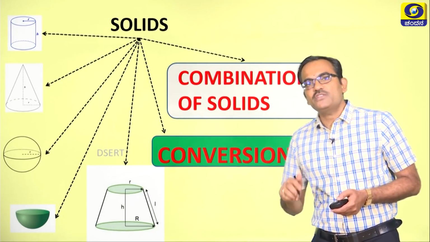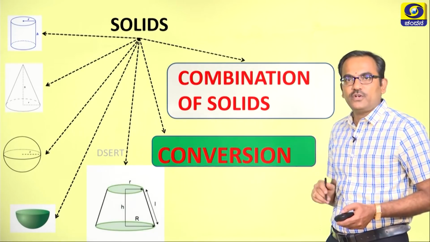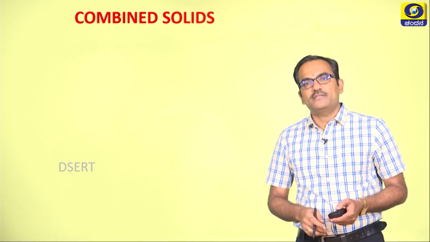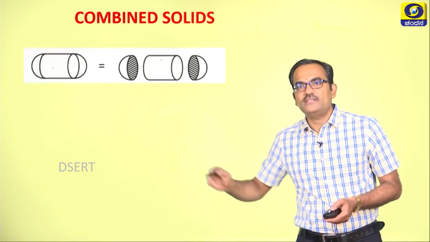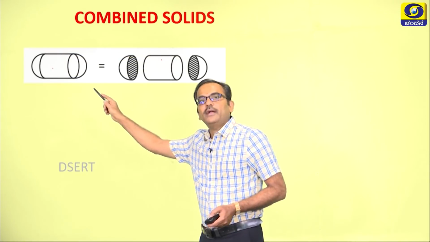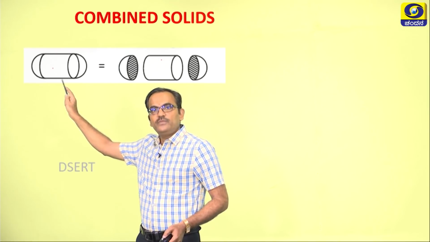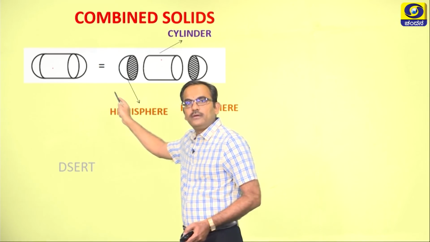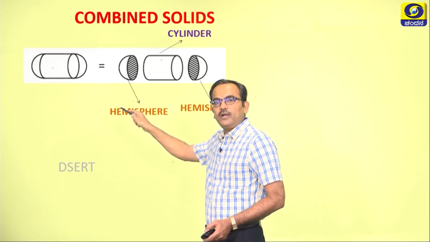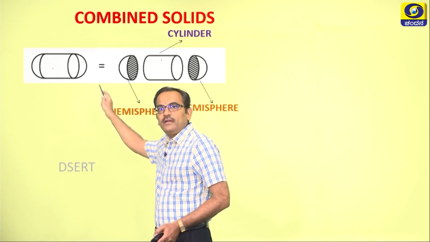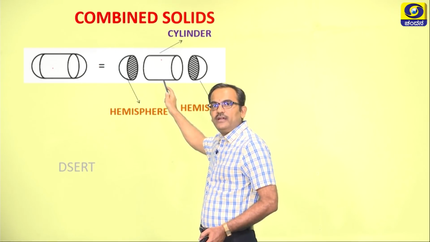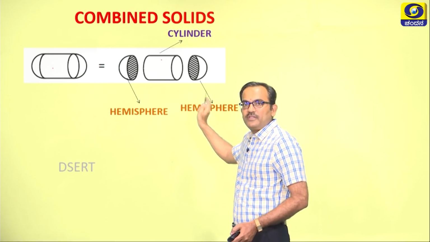Now, let us try to understand what this combination of solids is with a few examples. We call them combined solids. As you can see here, this is a combined solid which is made up of one hemisphere at one end, then a cylinder, and then a hemisphere.